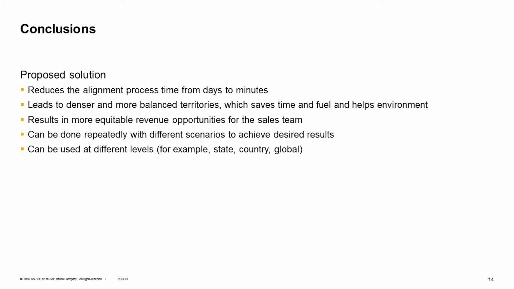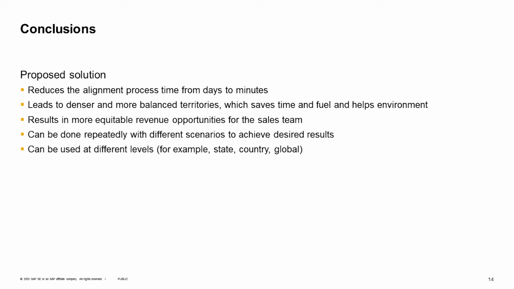And to summarize the advantages of the automated solution, we can say that it can reduce the alignment process time from days to minutes, or even sometimes the manual process could take weeks, and the automated solution can reduce it to minutes or even seconds.